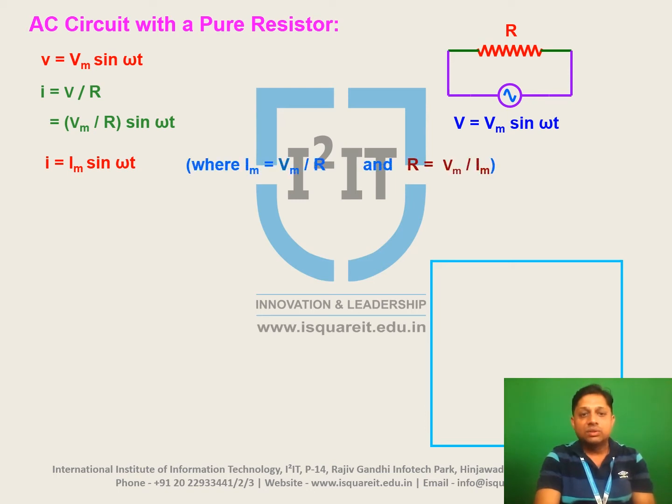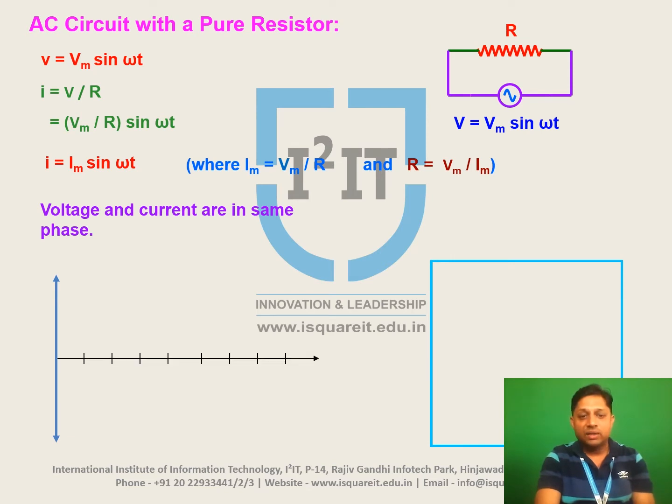So i is equal to Vm divided by R into sine of omega t, where Vm divided by R is nothing but Im. So we get the equation of current, small i is equal to Im sine of omega t, where R is equal to Vm divided by Im. This means in this case the voltage and current are in the same phase.